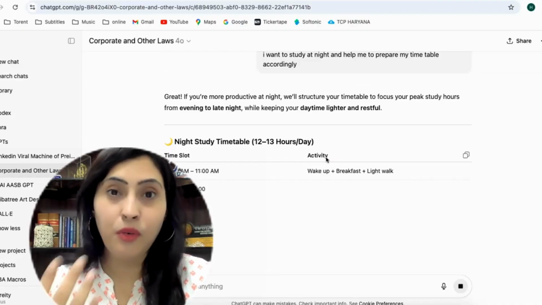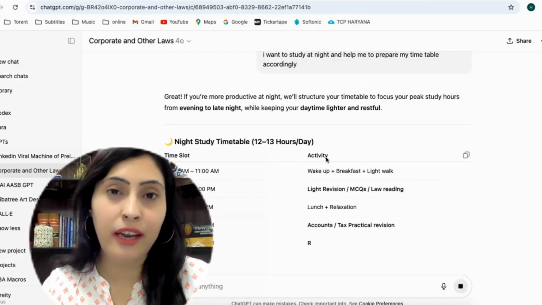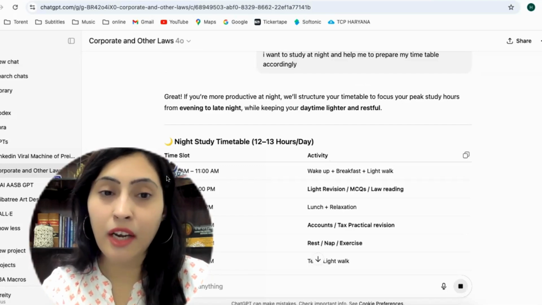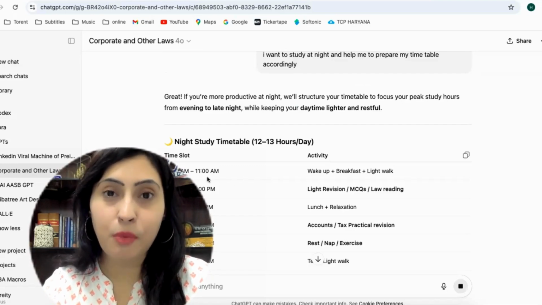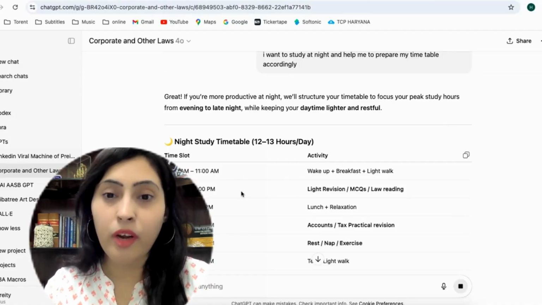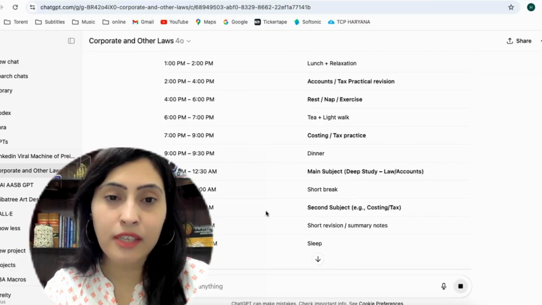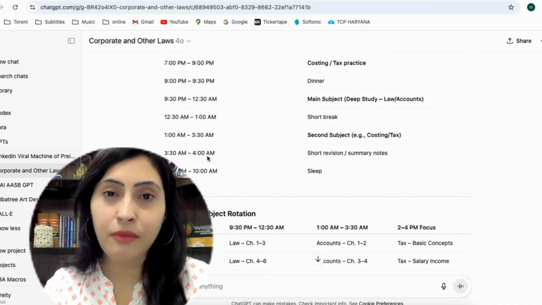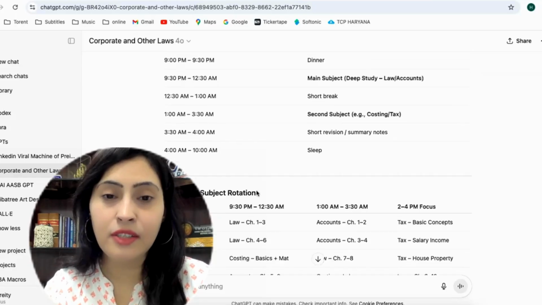That means I don't want to study early in the morning. I cannot get up at 6 a.m. every time. That means it will start your study from 10 a.m. So it's supposed to feel like you are going to start your study at 10 a.m. in the morning. I said wake up at 10 a.m. Then your schedule will proceed. So sleep at 10 a.m. That means you're going to study till 4 a.m. in the morning, and this is your schedule.